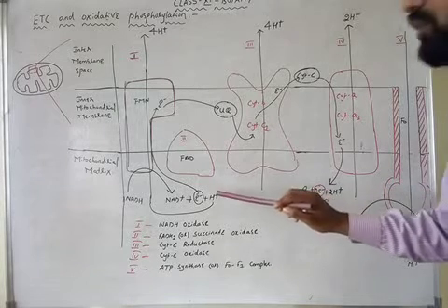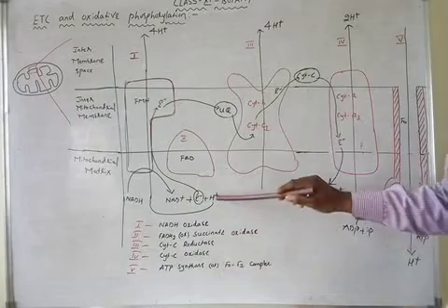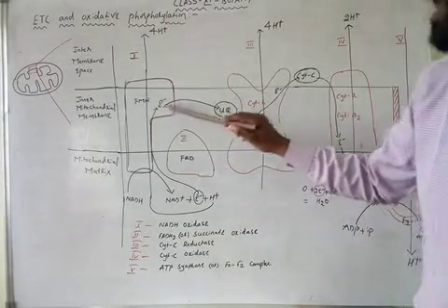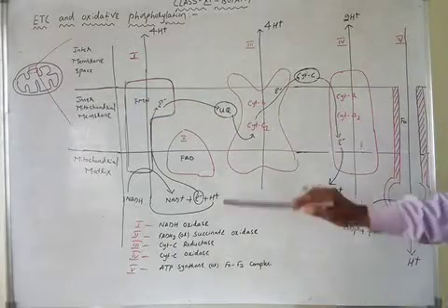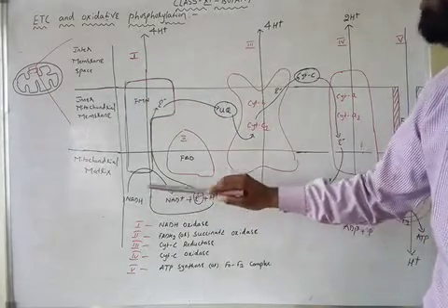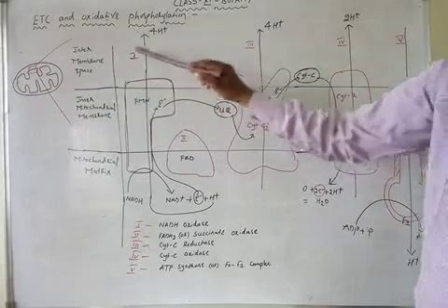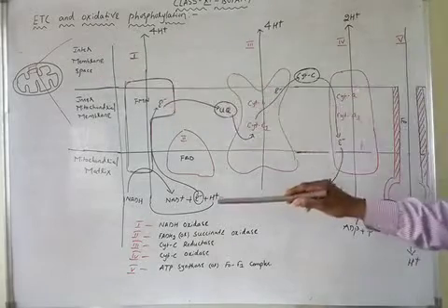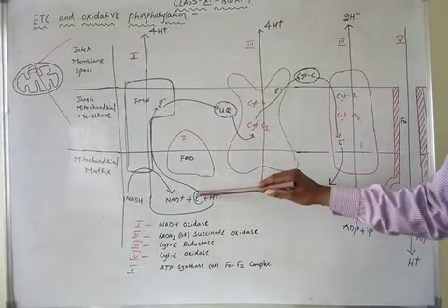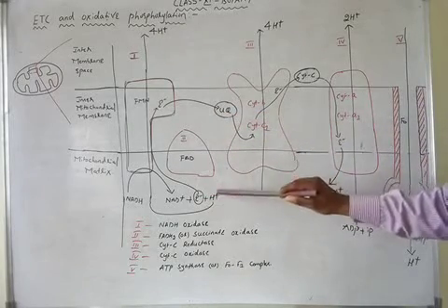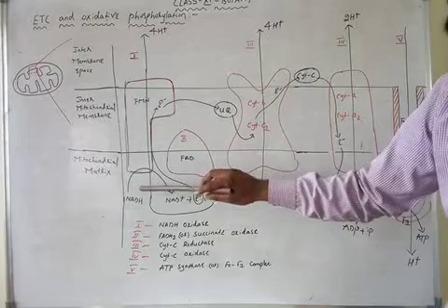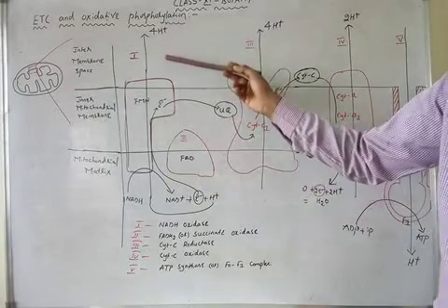Now, what about the protons? Because of the transportation of electrons through the inner mitochondrial membrane, the protons are moving from the mitochondrial matrix to the intermembrane space.